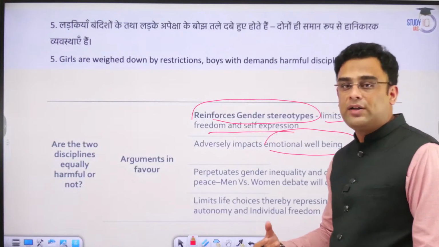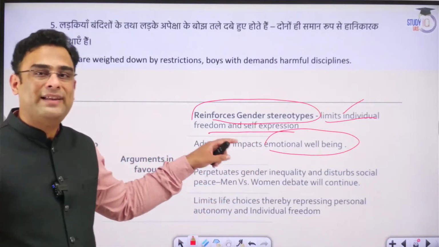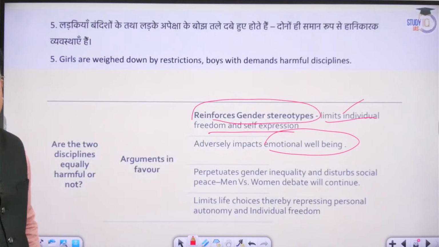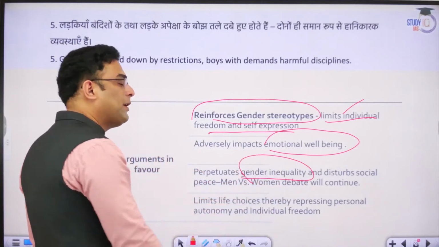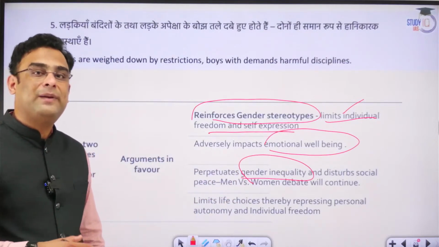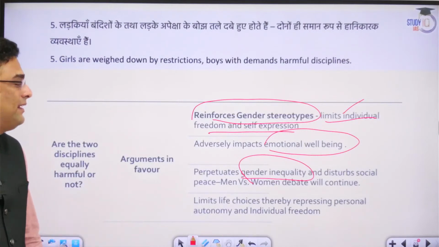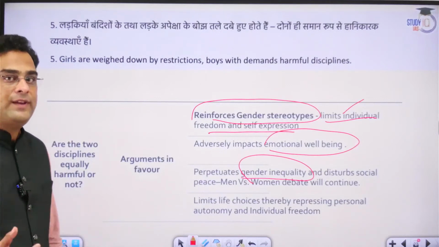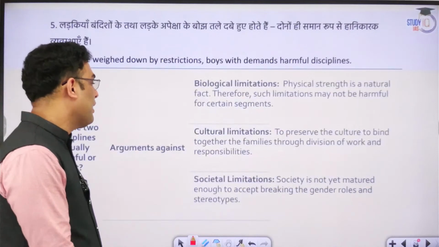Girls and boys who are not allowed to fully flourish and develop their personality, bogged down by these limitations and restrictions. What happens because of that? Their overall emotional well-being is affected because of it. Overall gender inequality is perpetuated in the society. In this day and age, where both the genders must be considered equal and given equal opportunity, what do we see instead of that? We see that gender inequality is perpetuated. Men and women, both of them face different types of challenges and problems in this process.